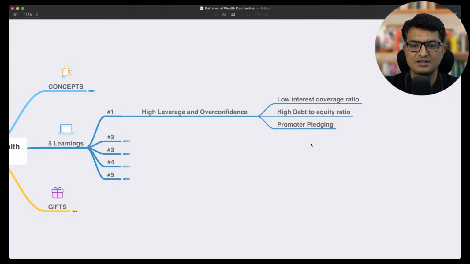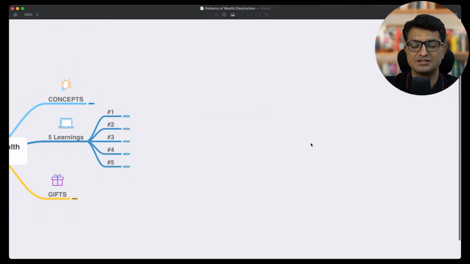If the interest coverage ratio is very low, you get alerted. Then a high debt to equity ratio, where compared to equity there is 2x, 3x, 4x, 5x kind of leverage, then this is a problem. A lot of times I've also seen that promoter pledging is an issue. Promoters will pledge their own shares, and that is a big red flag.